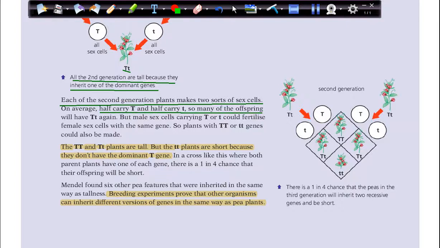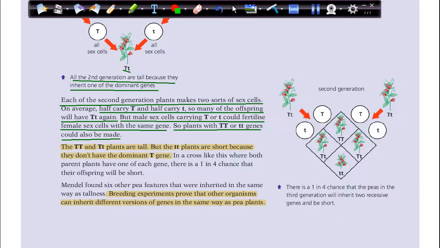So many of the offspring will have T capital T small again. But male sex cells carrying T capital or T small could fertilize female sex cells with the same gene. So the plants with T small T small could also be made.